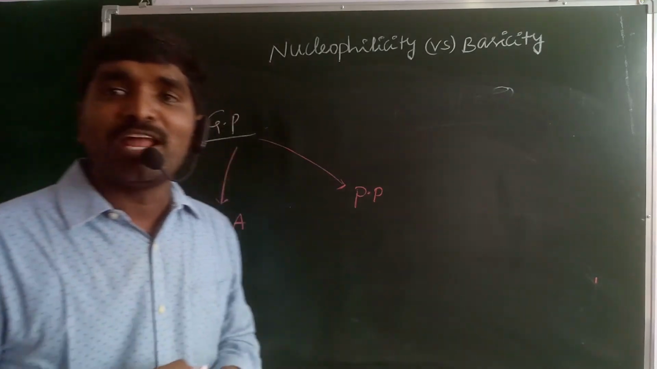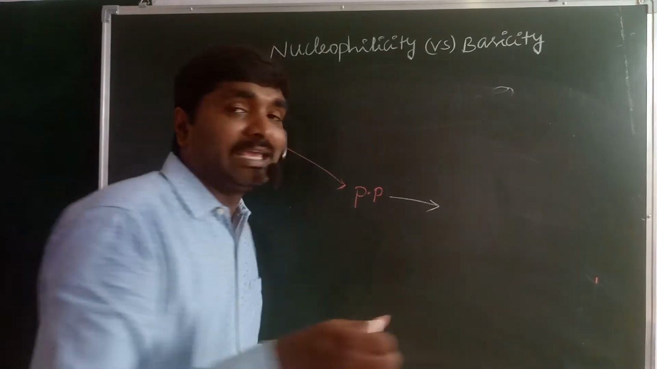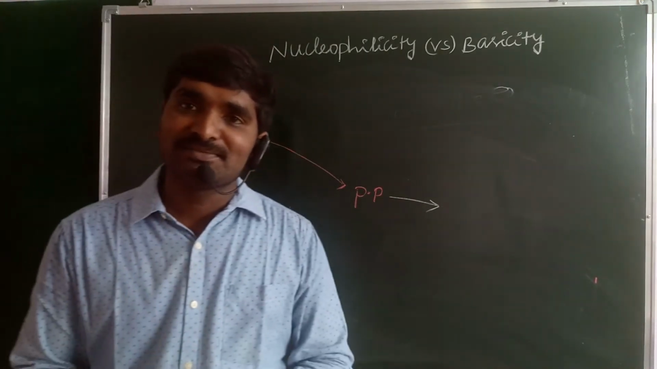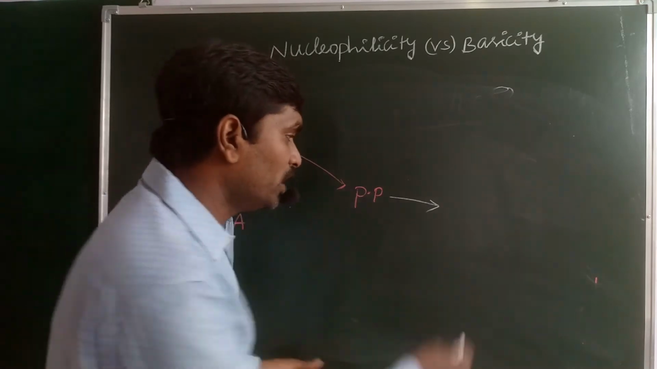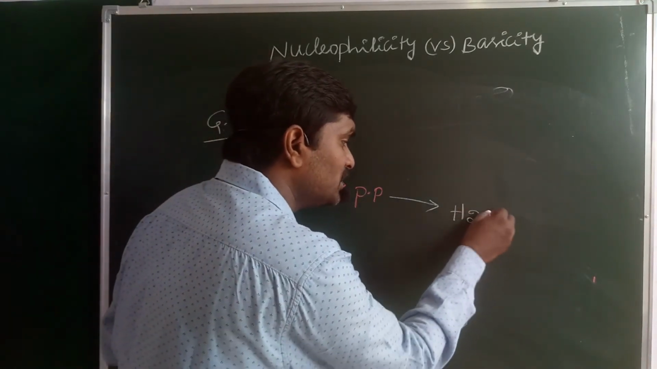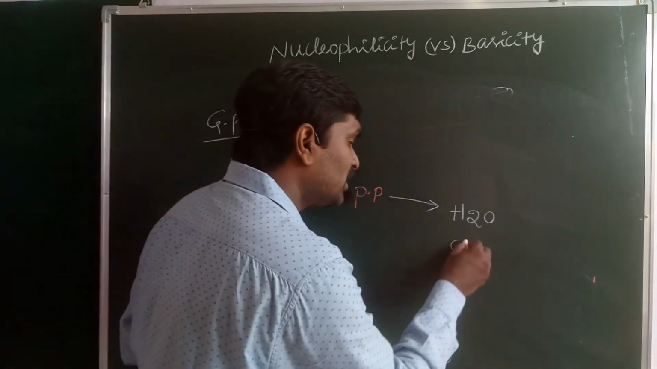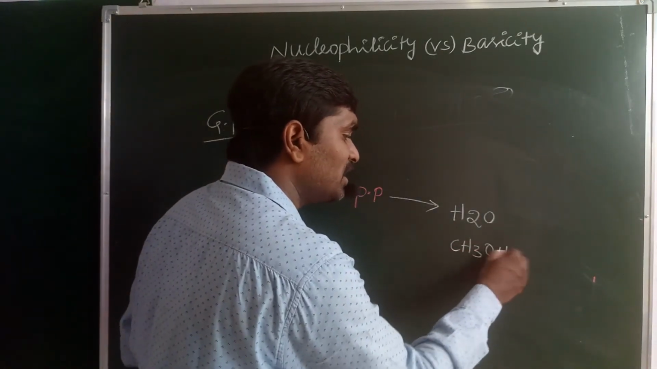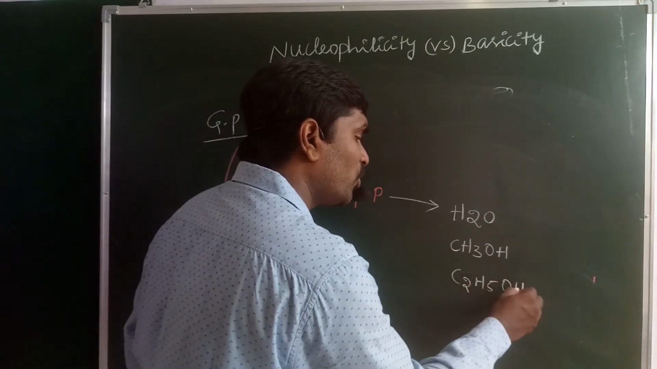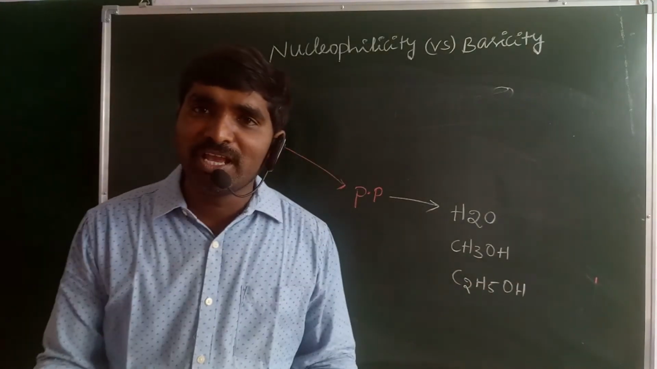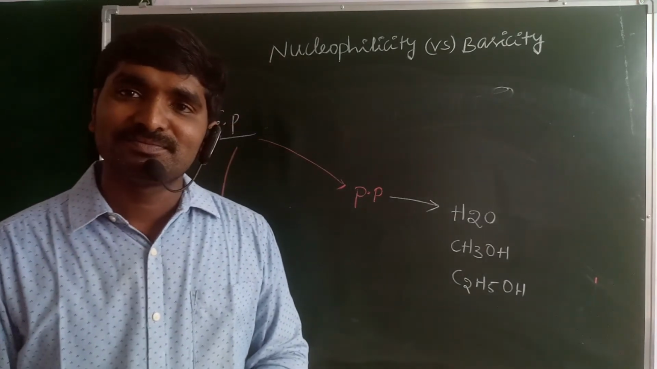What are the polar protic solvents? Polar protic solvents are nothing but H plus ion releasing solvents. So H2O, the water molecule, may release the H plus ion, which is polar protic in nature. Alcohols, methanol may release the H plus ion. Alcohols are polar protic. Ethyl alcohol, C2H5OH, is also polar protic. Ammonia may release H plus ion, that is also polar protic.